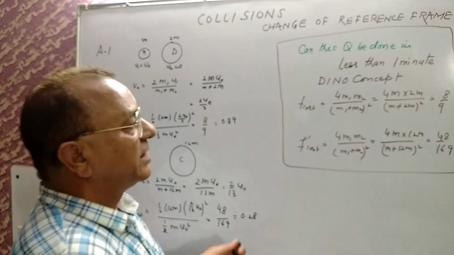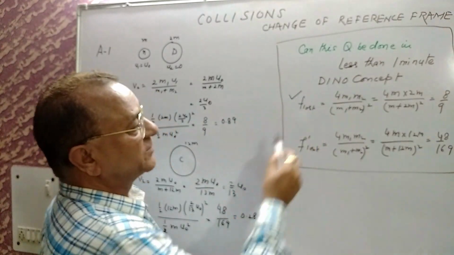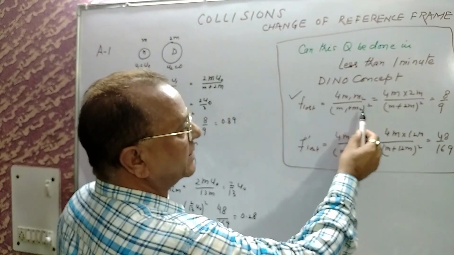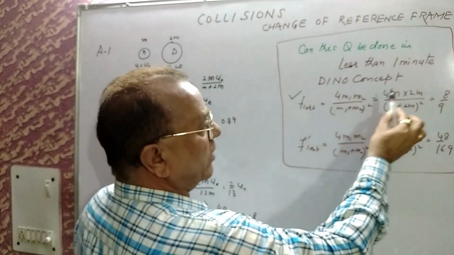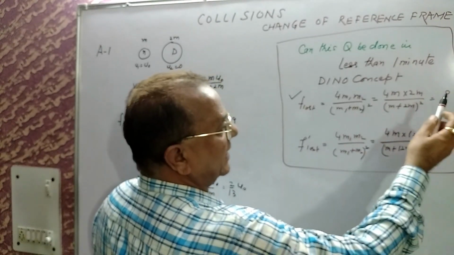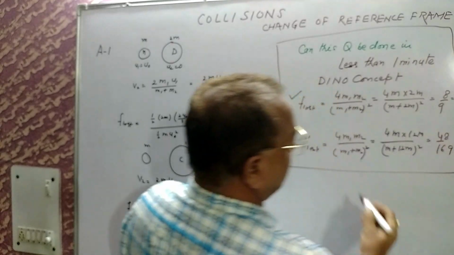In the last class, the first lecture, I developed that the fraction of energy lost is equal to 4m1m2 divided by (m1 plus m2) whole square. With m1 as m and m2 as 2m: 4m times 2m, divided by (m plus 2m) whole square, that is 8 by 9, approximately 0.89.